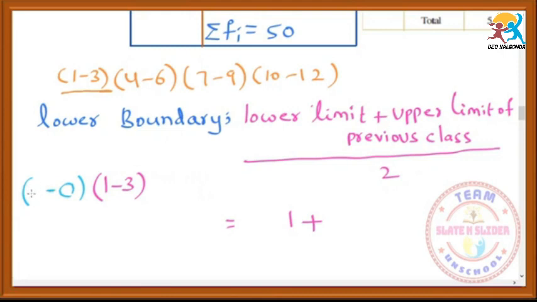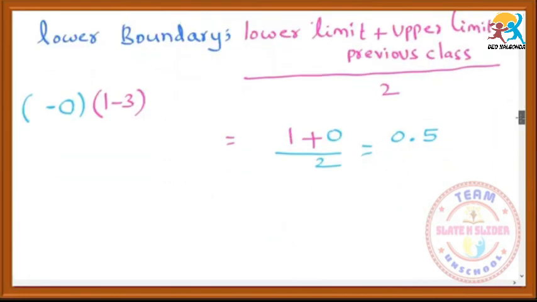There should be something, we don't know what, no need to bother about it. We only need its upper limit, which will be 0. So write 0, by 2, that becomes 1 by 2, that is 0.5. So for the class interval 1 to 3, the lower boundary is 0.5, and we will find the upper boundary for the same class.